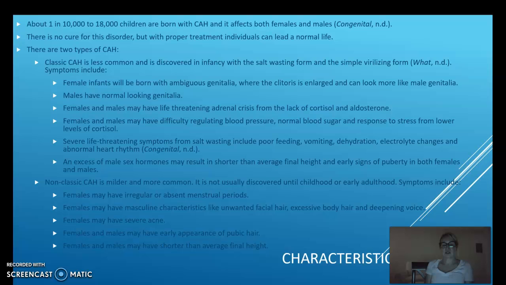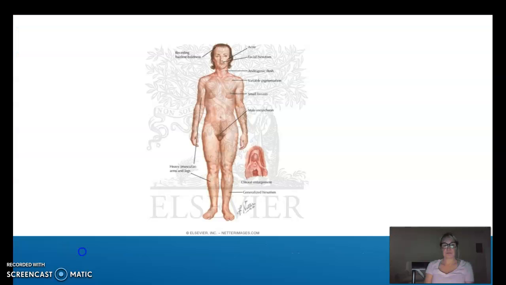Non-classic CAH is milder and more common. It is not usually discovered until childhood or early adulthood. Symptoms include females may have irregular or absent menstrual periods. Females may have masculine characteristics like unwanted facial hair, excessive body hair, and deepening voice. Females may have severe acne. Females and males may have an early appearance of pubic hair.